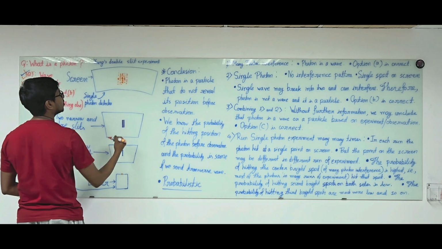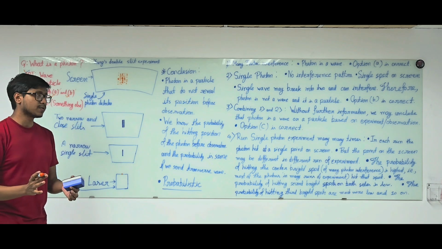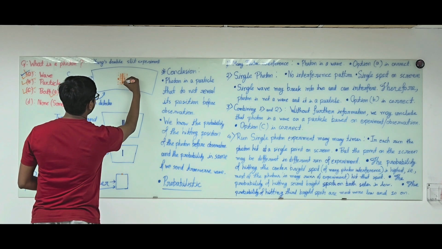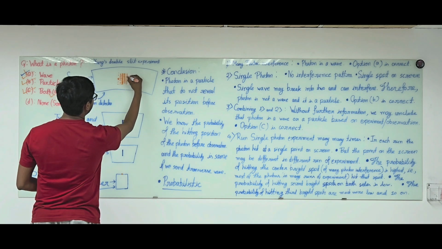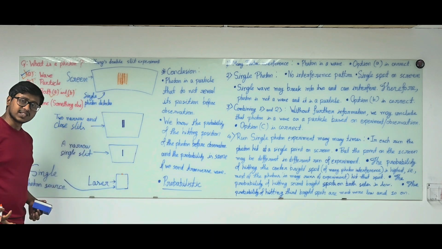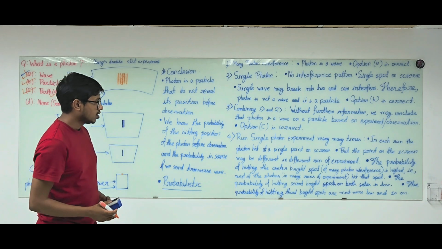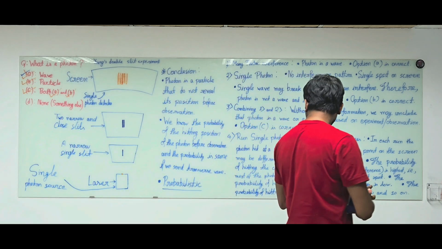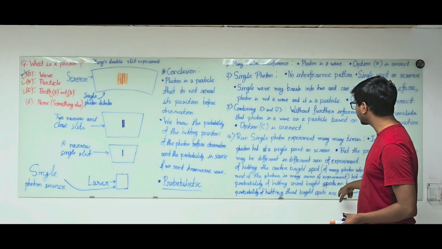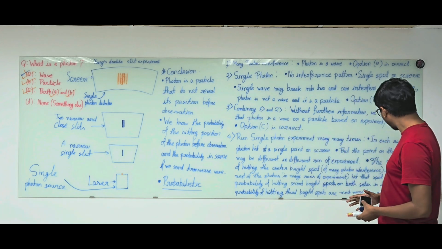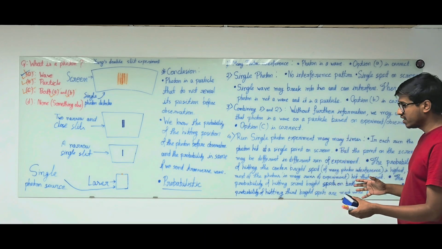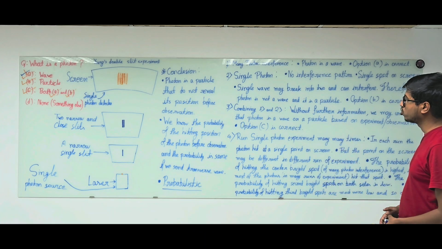And if we run the experiment for a long time, we will recreate the interference pattern of the many photon Young double slit experiment. Okay, and then the probability of hitting the second bright spot is a little bit lower, and the probability of hitting the third bright spot on both sides is much lower, and so on and so forth.